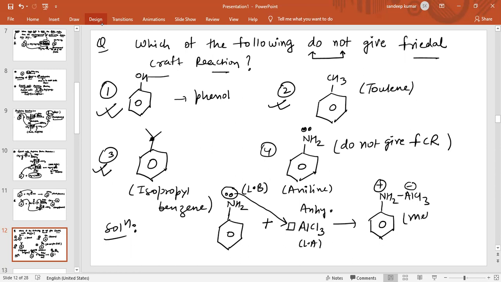So basically what happens? Due to the positive charge on nitrogen, the meta product is also obtained. Therefore, aniline does not give Friedel-Crafts reaction. So remember this: aniline does not give Friedel-Crafts reaction. Is it clear to all of you?